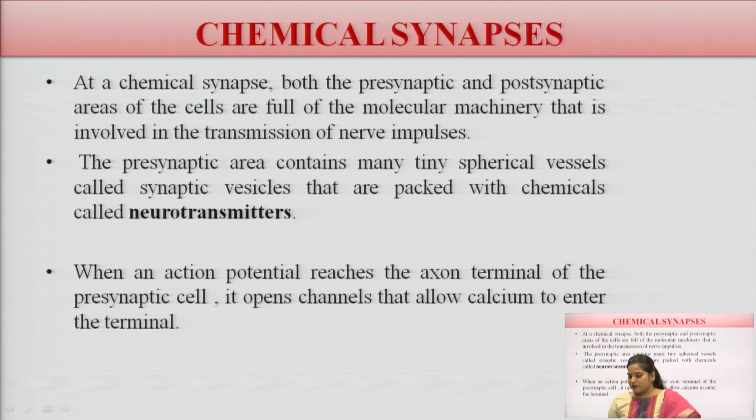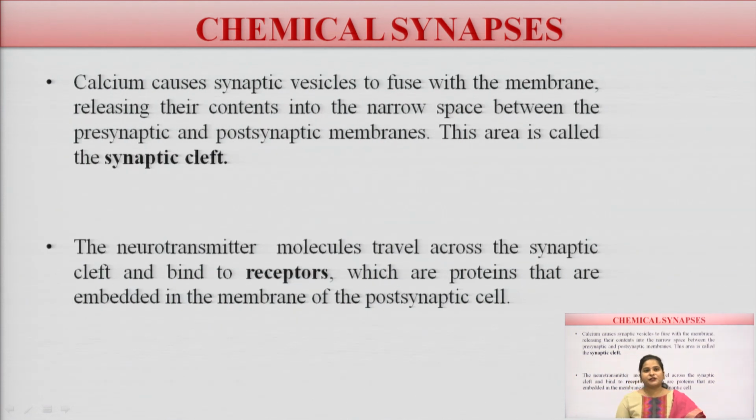So when the action potential reaches the axon terminal of the presynaptic cell, it opens channels that allow calcium to enter the terminal. The calcium causes synaptic vesicles to fuse with the membrane, releasing their content into the narrow space between the presynaptic and the postsynaptic membrane. This area is known as the synaptic cleft.